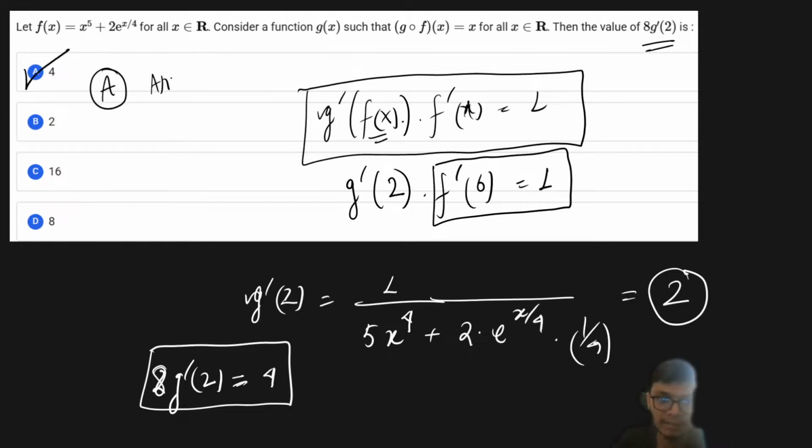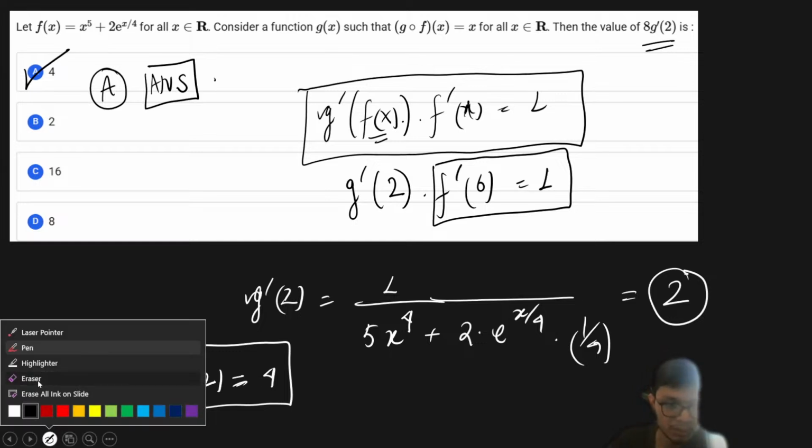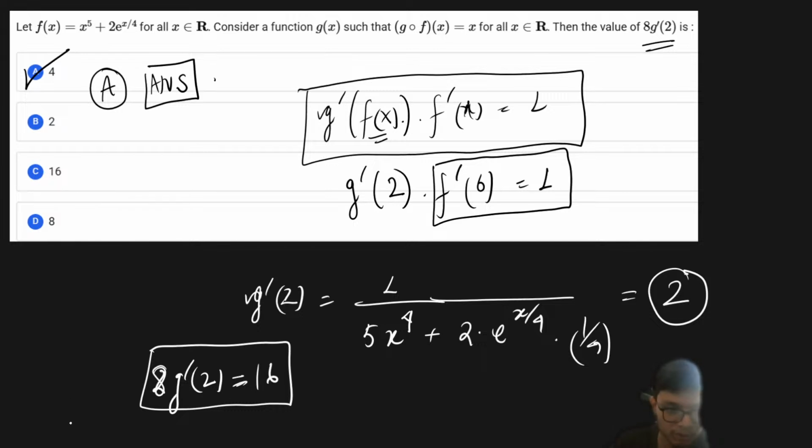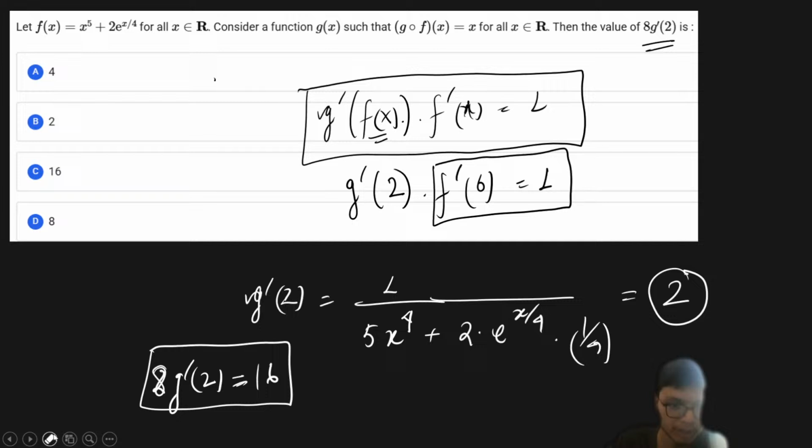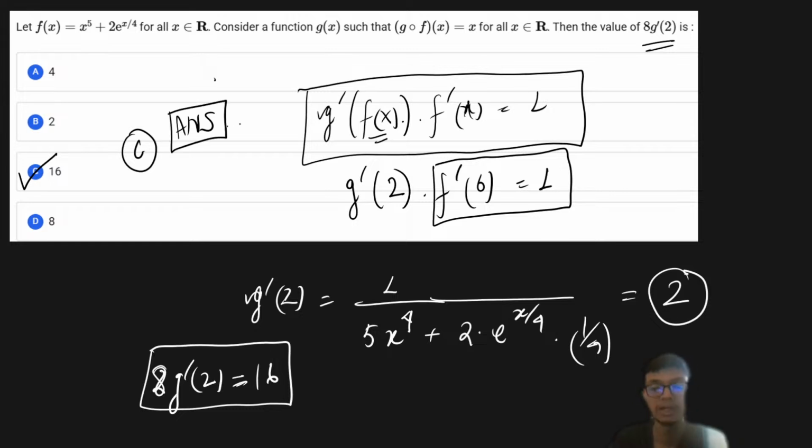You can see that these kinds of problems involving a composition of functions are very simple to solve. All right, oh, very sorry, it's 8 into 2, that is going to be equal to 16. Very sorry. So therefore the answer is going to be option number C. Extremely sorry. Option number C is the answer. Please don't make these kinds of silly mistakes in multiplication.